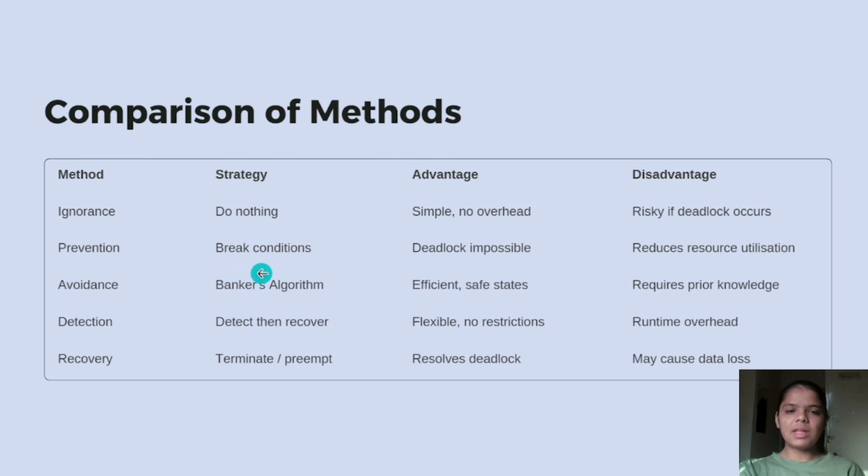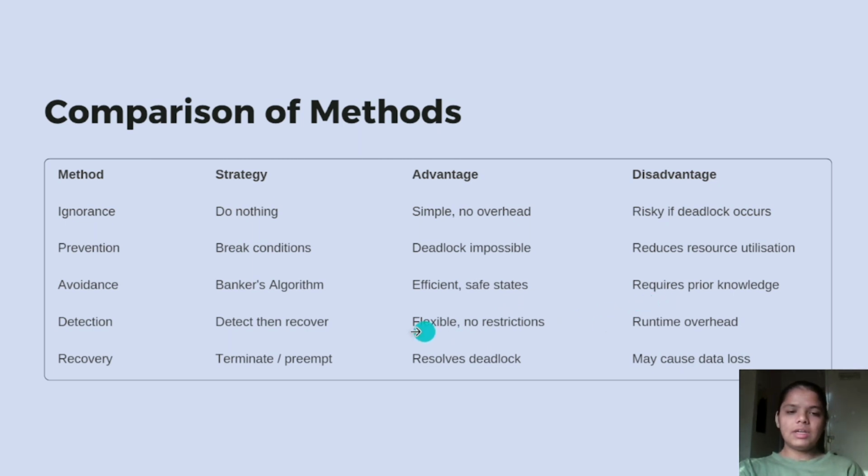In prevention, we break the conditions. Deadlock is impossible. The disadvantage is reduced resource utilization. In avoidance, we use Banker's algorithm. The advantage is that it is efficient and stays in a safe state. The disadvantage is that it requires prior knowledge.